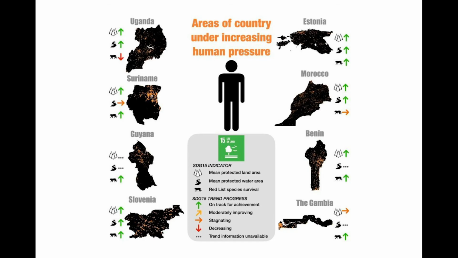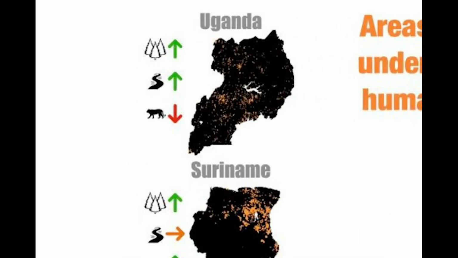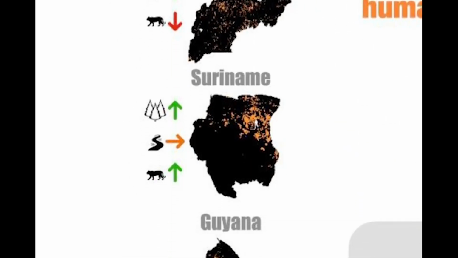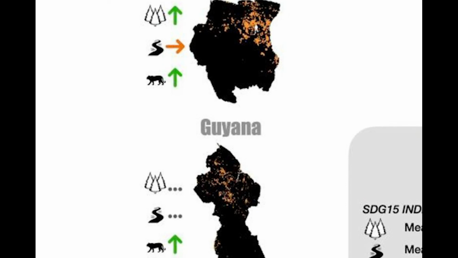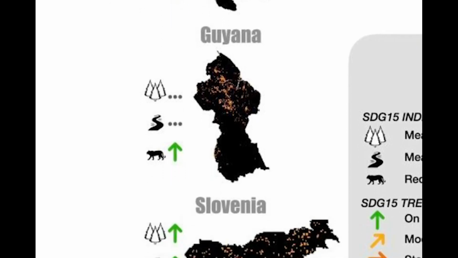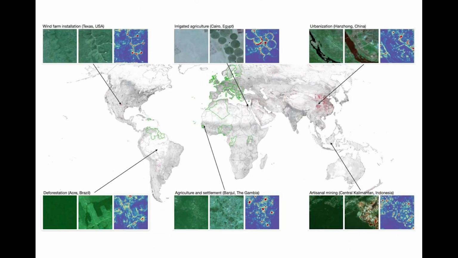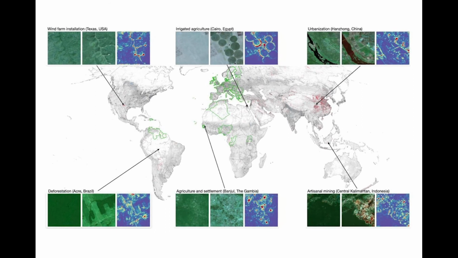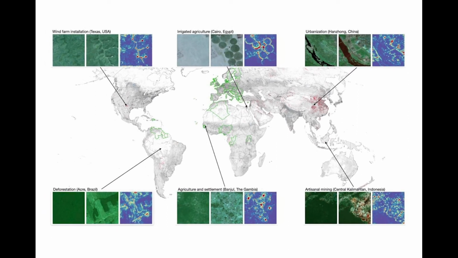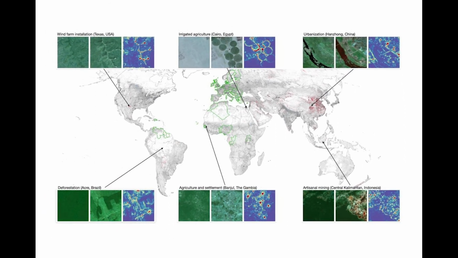Surprisingly, we find that of the 119 countries globally that are experiencing increased human pressure, 36% are also making some progress toward SDG 15. That some countries can simultaneously be progressing toward sustainable development goals while experiencing dramatic increases in human pressure confounds expectations. In this paper, we explore the spatial characteristics of how increases in human pressure actually unfold in different countries. In this work, we are excited about three things.